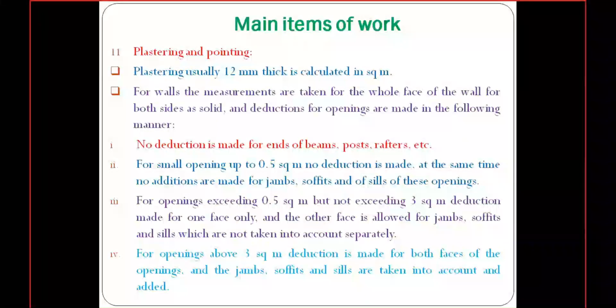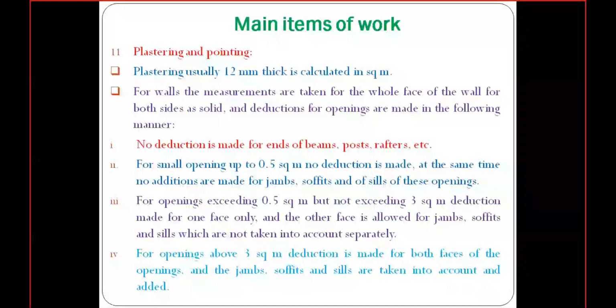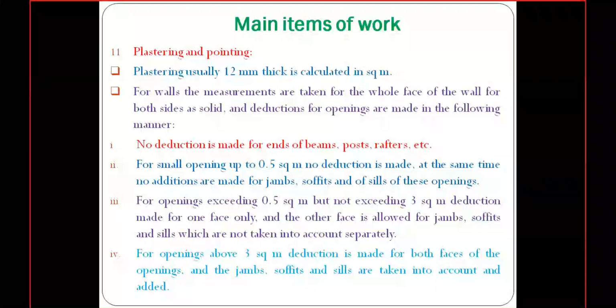Coming to the fourth one: if the opening is more than 3 square meters, we will consider the deductions for both faces, but we need to calculate the portions of jambs, soffits and sills separately, whatever portions are there, and we need to add these things. So that is about deductions in plastering. Like this, we need to consider the deductions of plastering.